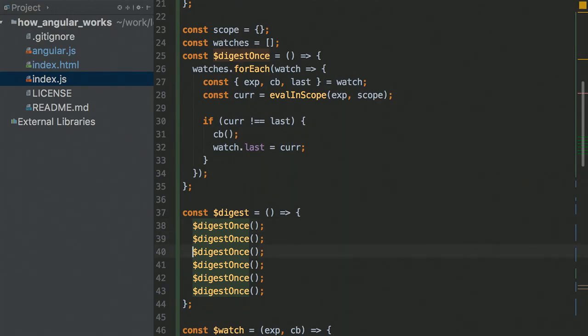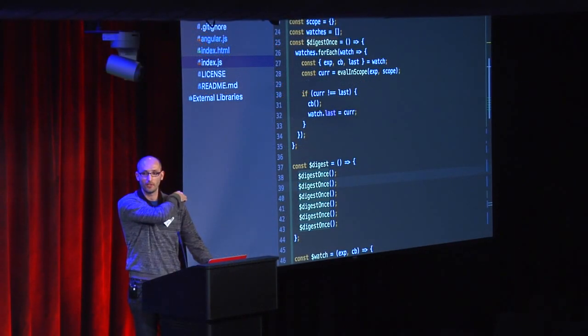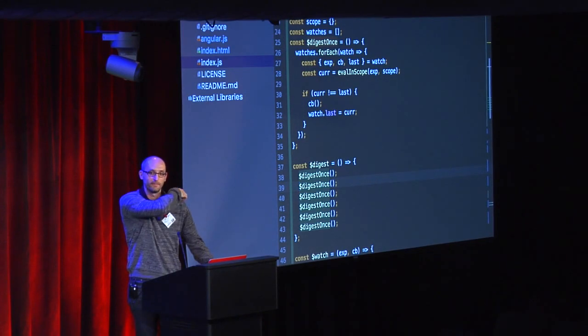How will we know if we need to run it once, twice, or 50 times? How can we know if we need to run digest again and again? When there is no more updates. How do we know there are no more updates? That's hard because I might have a scope that has 2 keys, right? But with 50 watches on the same keys, that has some very, very weird dependency. How do I know that after I ran my first digest, I need to run another one or not?